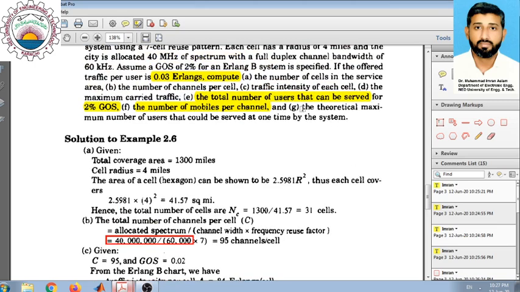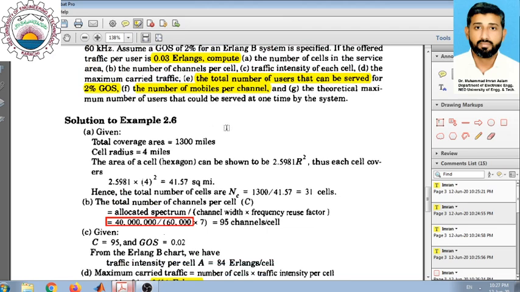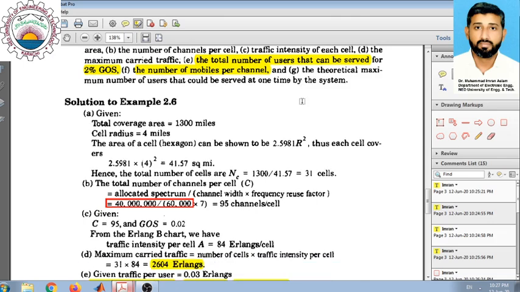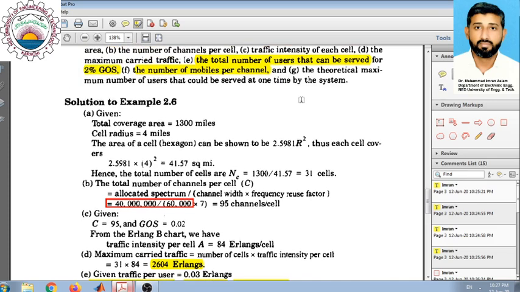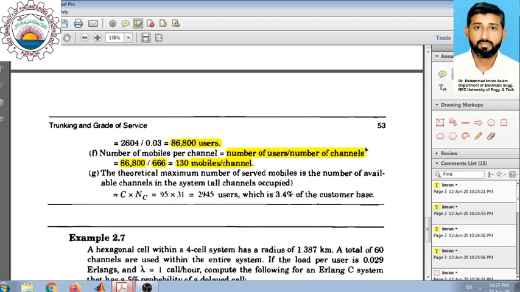Okay, this brings us to the last part. What is the theoretical maximum number of users that could be served at one time by the system? Think about the maximum possibility of utilization. The maximum utilization in the system will be the case when all the channels are carrying one user, because one channel cannot accommodate more than one user.